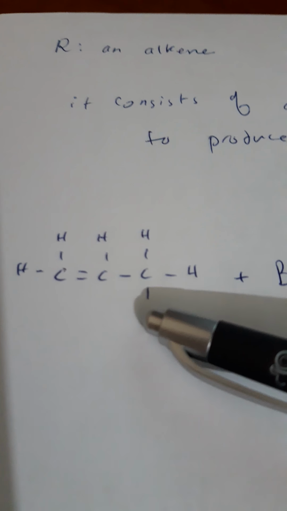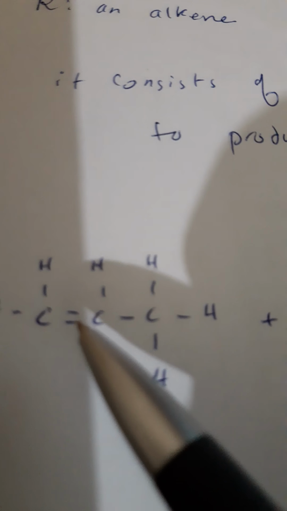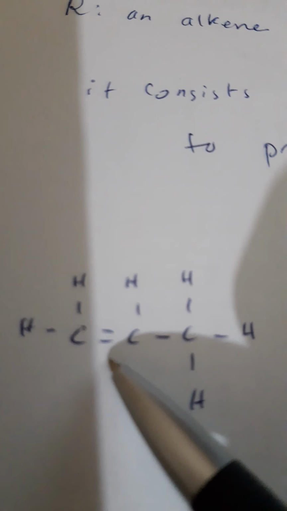This is propene. We need to react it with bromine. I prefer to write the displayed formula, plus bromine, to produce... Now let's write down the product. Be careful that bromine is going to be added to the carbon-carbon double bond found at the beginning of the structure. So we have this dibromo-propane. Hydrogen, Br, hydrogen, hydrogen, Br, hydrogen, hydrogen, hydrogen. So this is your answer.